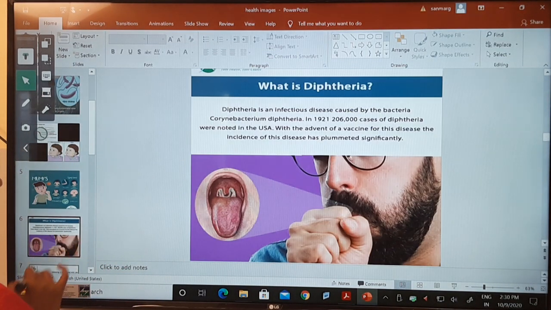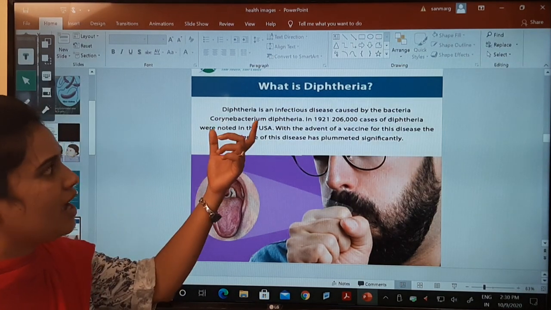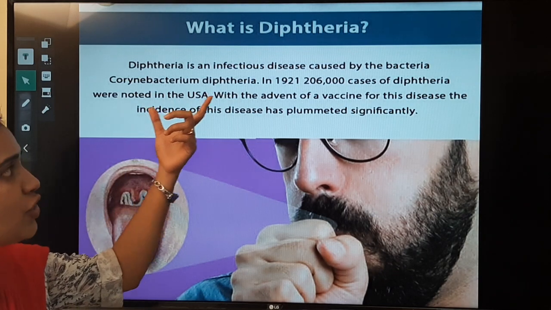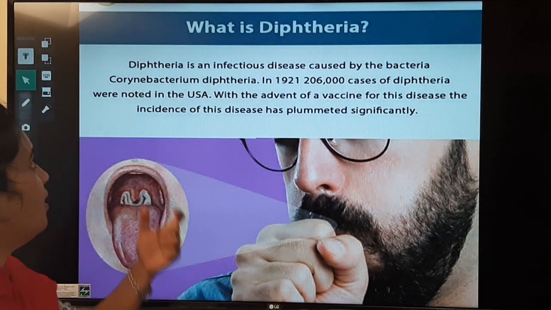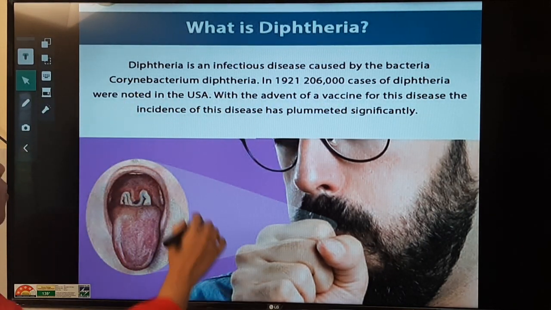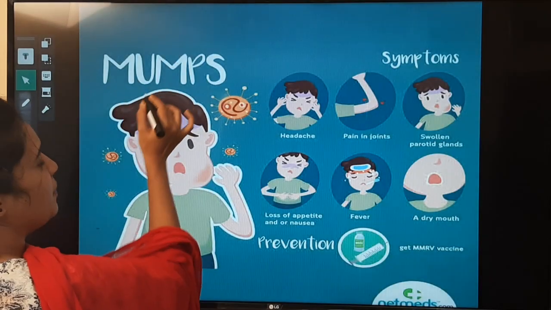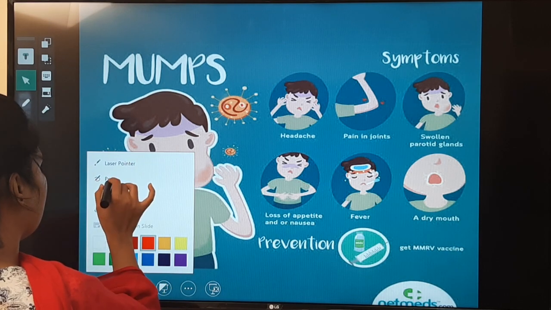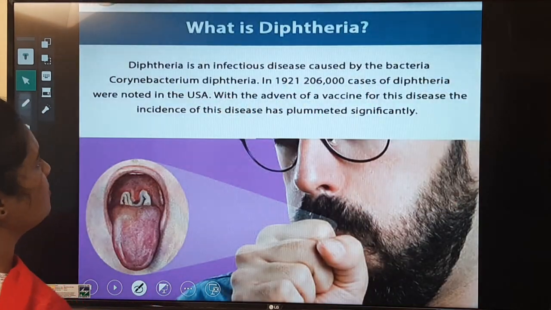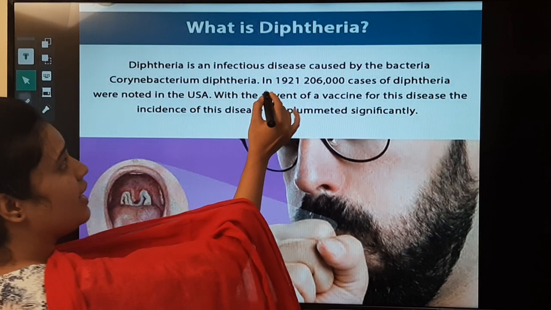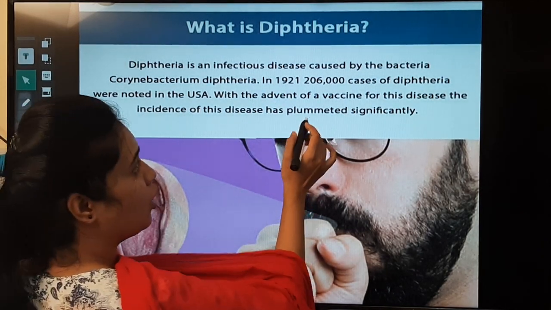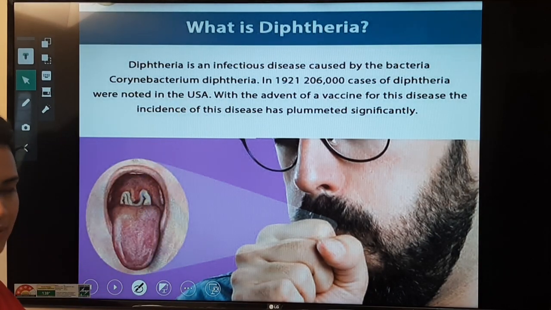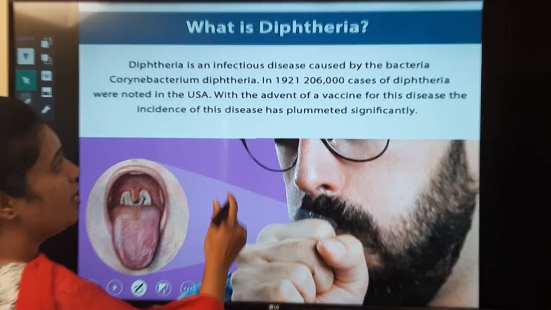Diphtheria is an infectious disease caused by the bacteria called Corynebacterium diphtheriae. Can everybody see this? In 1921, 206,000 cases of diphtheria were noted in the USA. First time it is noted in USA.